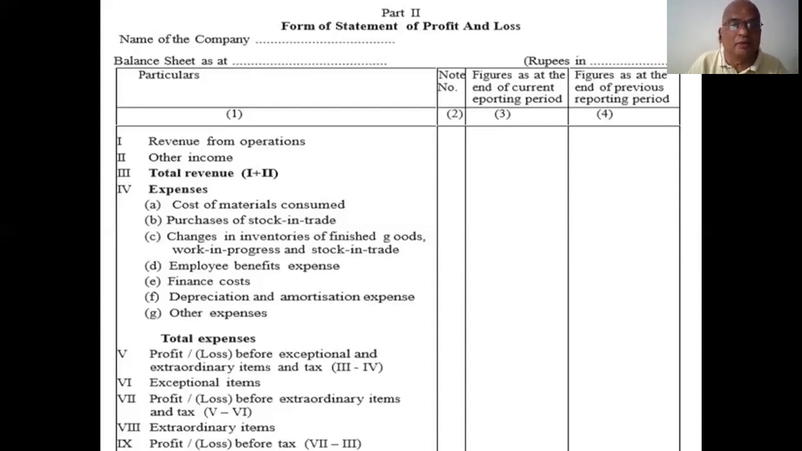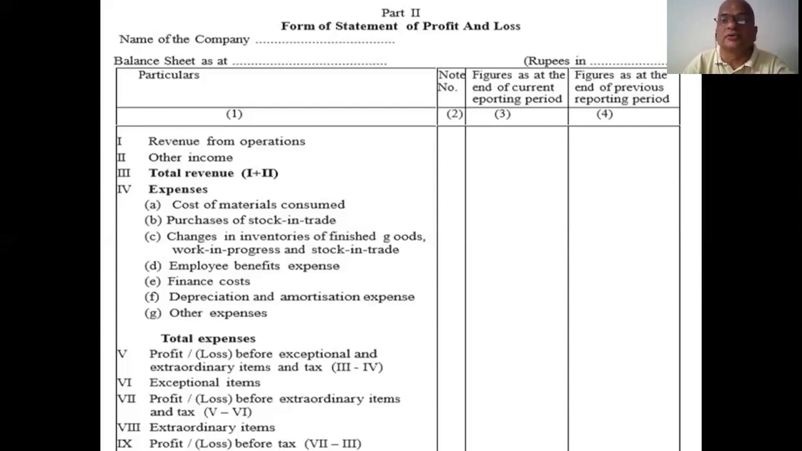Similarly, Roman number 5, profit or loss before exceptional and extraordinary items and tax. That is Roman number 3 minus Roman number 4. What is Roman number 3? Total income, that is total revenue. All incomes must be added and all the different types of expenses must be deducted. Then we find profit or loss.